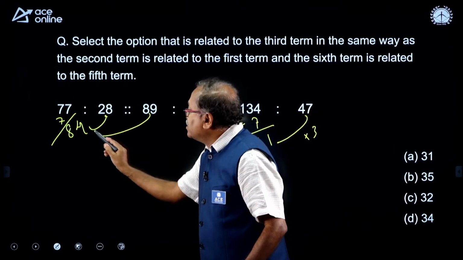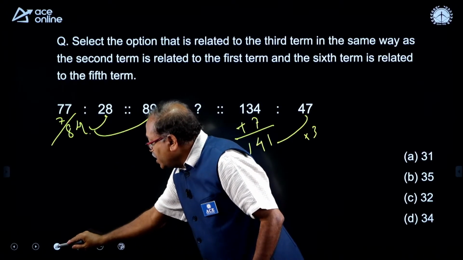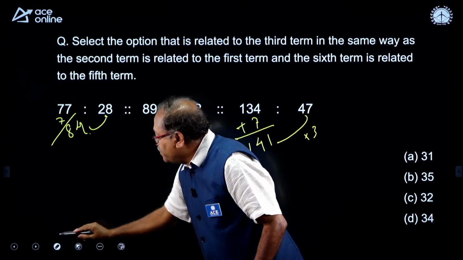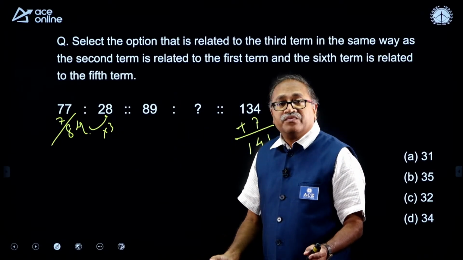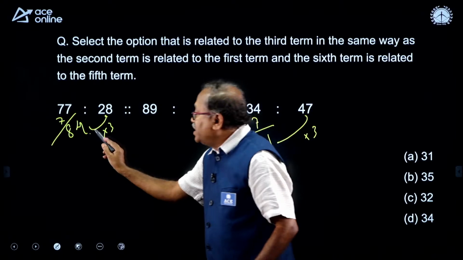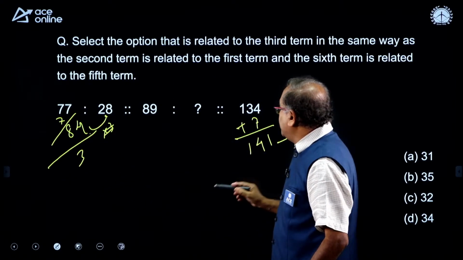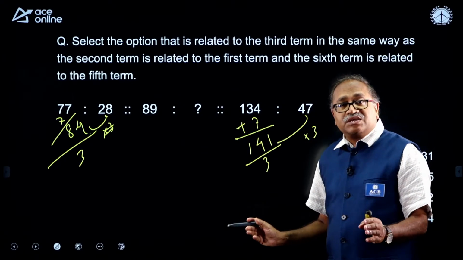Did you notice that from here to 84? Here if I multiply this number by 3, 28 into 3 is 84. That means if 84 is divided by 3, I will be getting 28. If 141 is divided by 3, I will be getting 47.